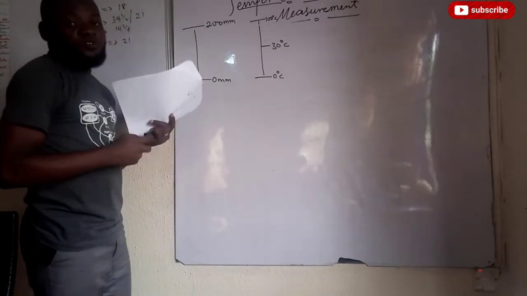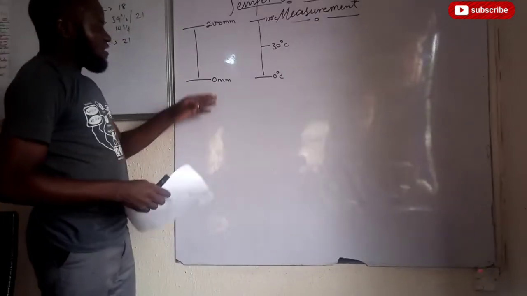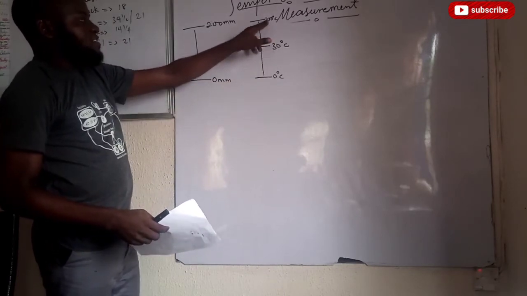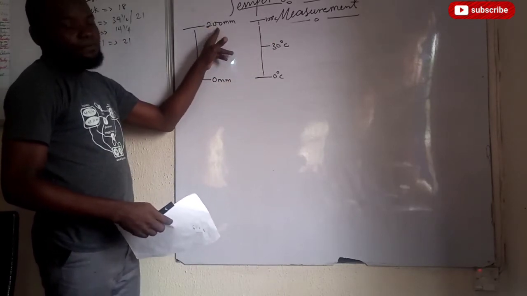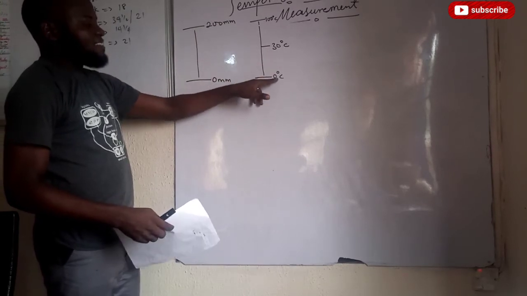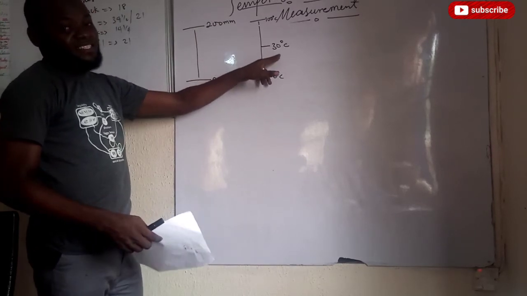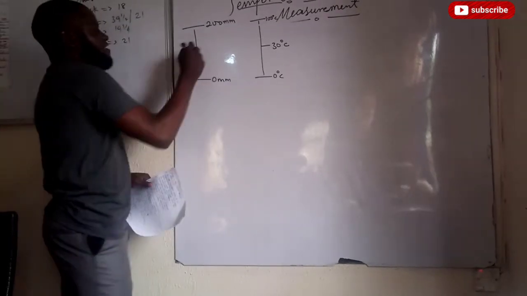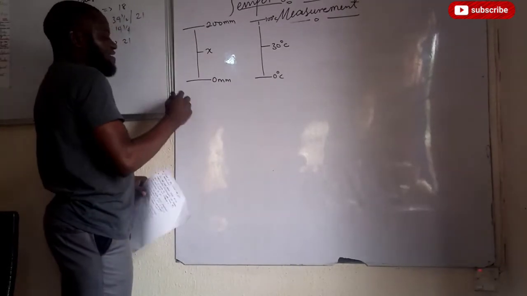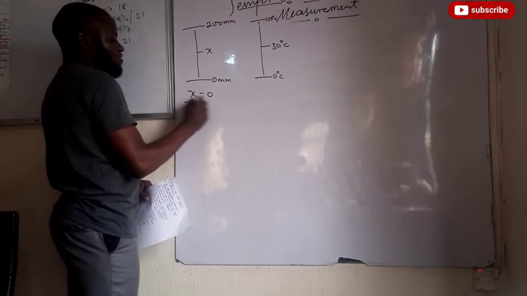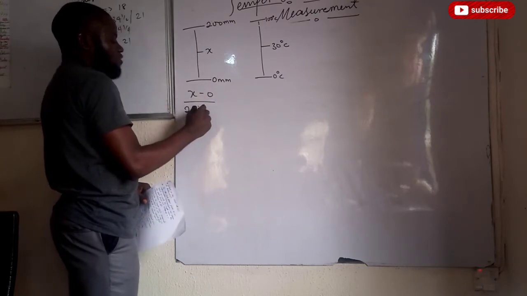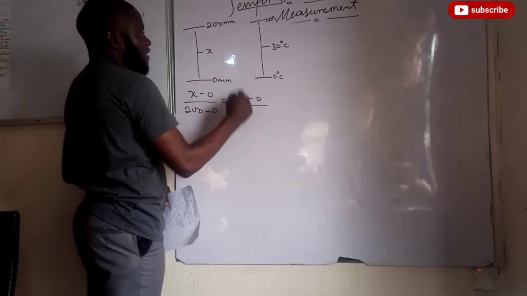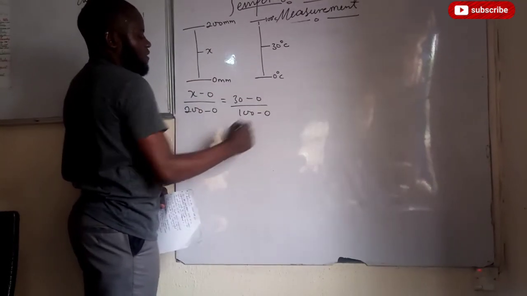Now, how are we going to go about that? If the distance between 0 degrees Celsius and 100 degrees Celsius is 200 millimeters, then what will be the distance between 0 degrees Celsius and 30 degrees Celsius? That is what the question is all about. Let the distance be x. We take the same proportion: x minus 0 over 200 minus 0 equals 30 minus 0 divided by 100 minus 0.